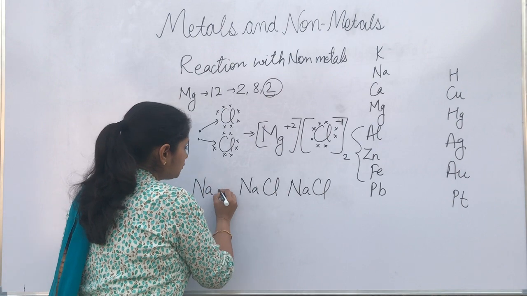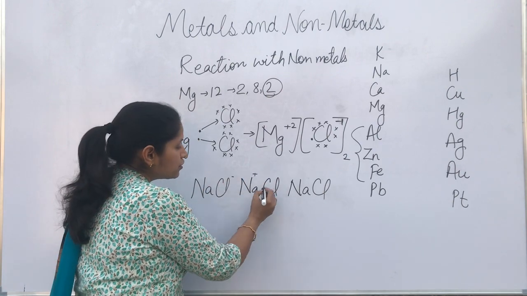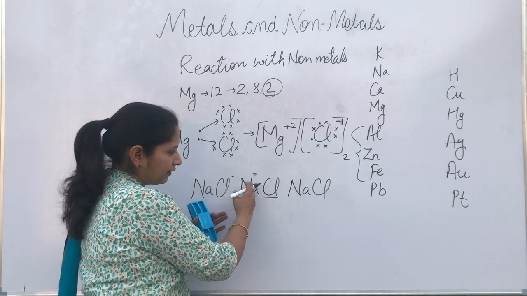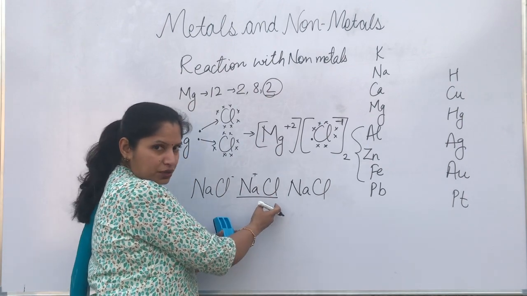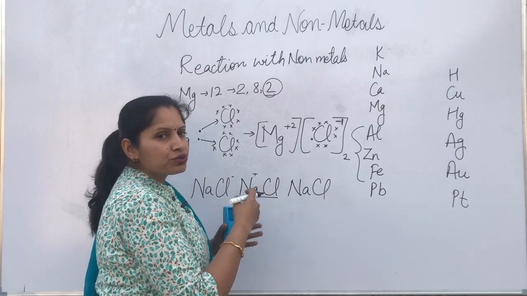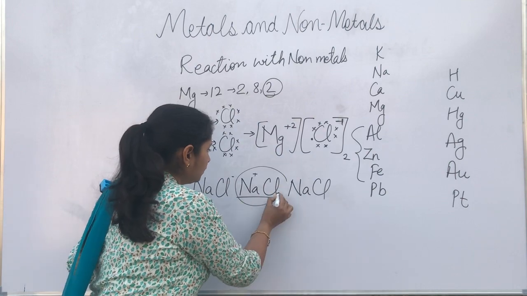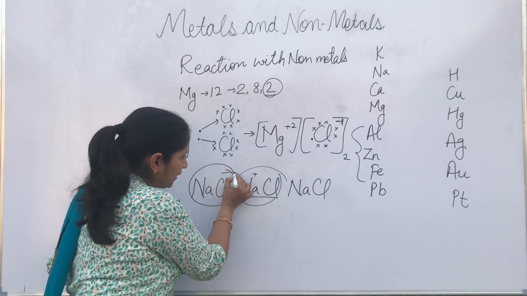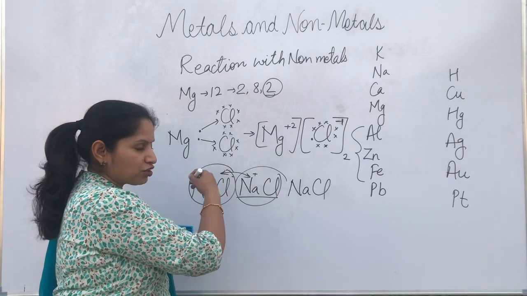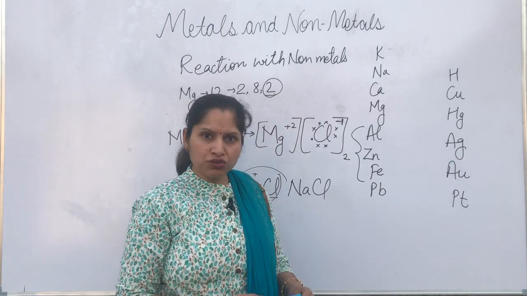Here it's positive, here it's negative. So it will not only be attracting the Cl that is next to it, but also the Cl from the other molecule. They have a very strong force of attraction between the two molecules also. So that is why they are hard and solid.